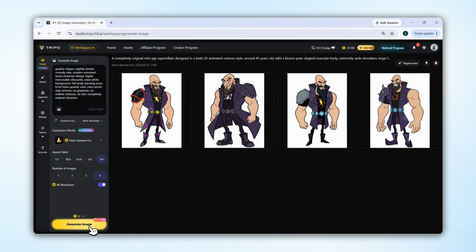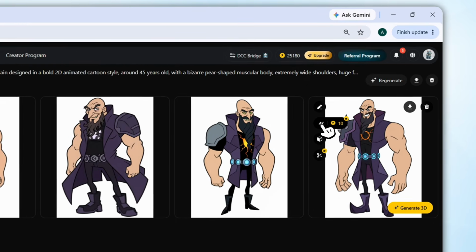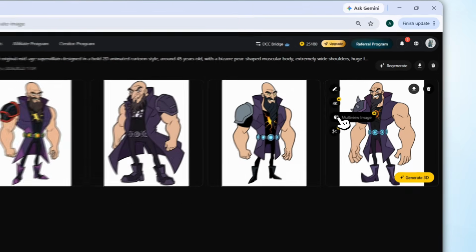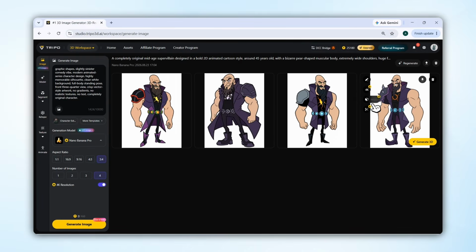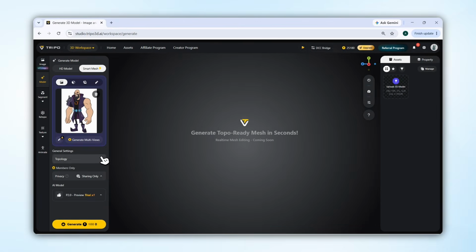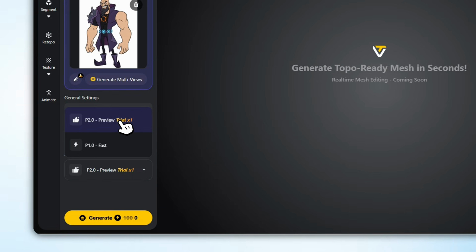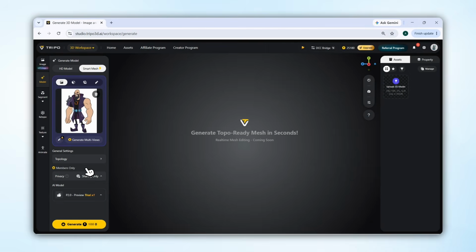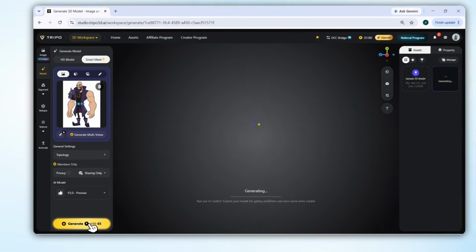Within just a few seconds, your images will be ready. Now, if you want, you can also upscale the image to 4K right here or generate multiple shots of the same image. But for now, we'll click on Smart Topology Mesh. Now, you'll find the Topology option below. Here, set the poly count to the maximum. After that, set the model to P2 from the option below because it gives a really good output. Now, just click on Generate and wait for a little while.